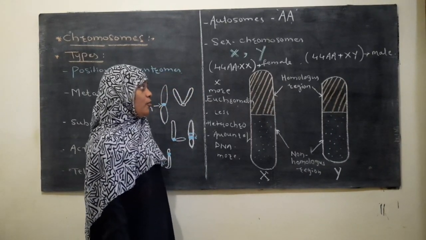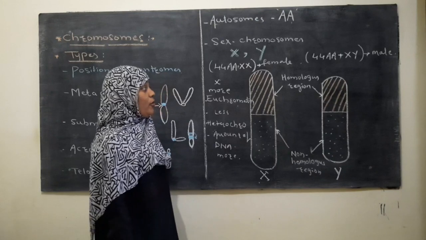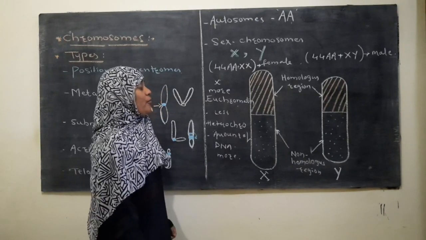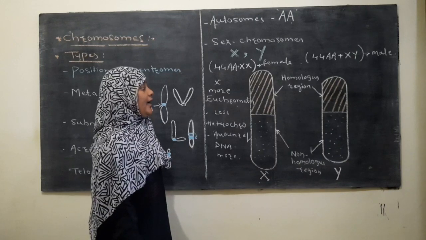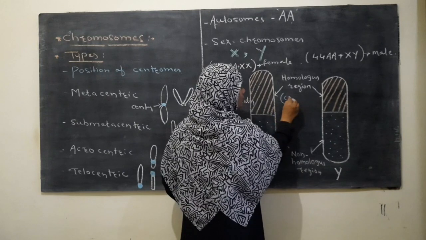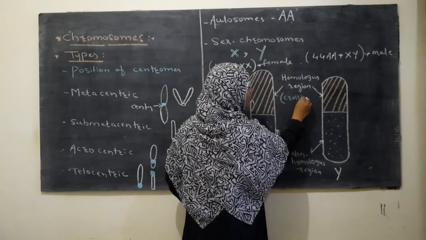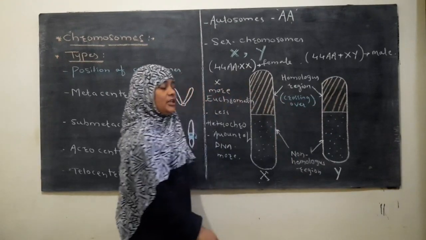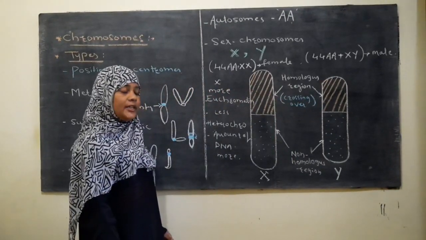The homologous region in X and Y chromosome carries genes of similar kind, and in this region crossing over occurs during meiosis. Because of crossing over, recombination takes place.